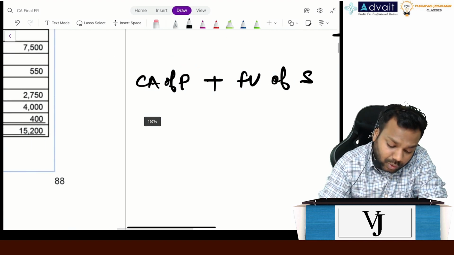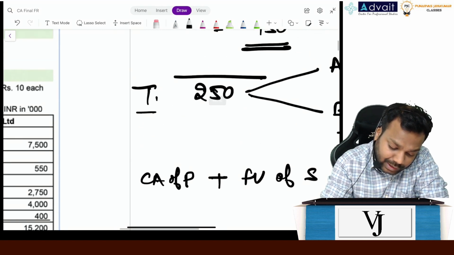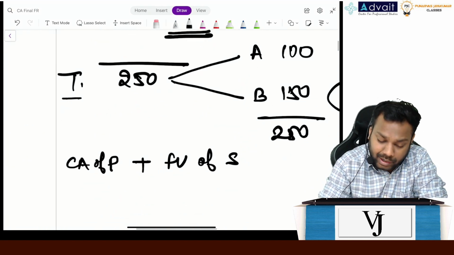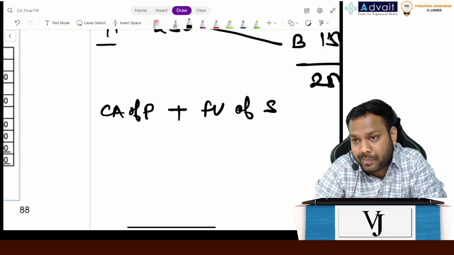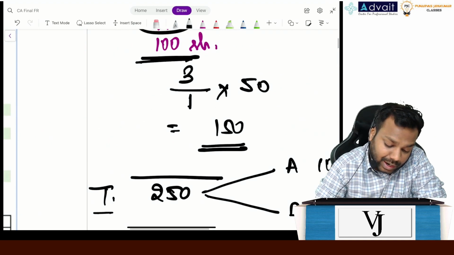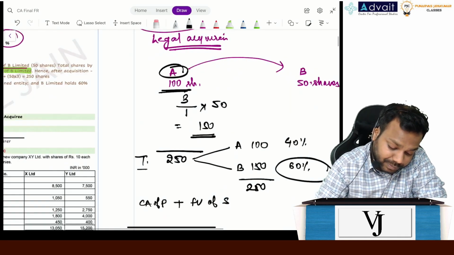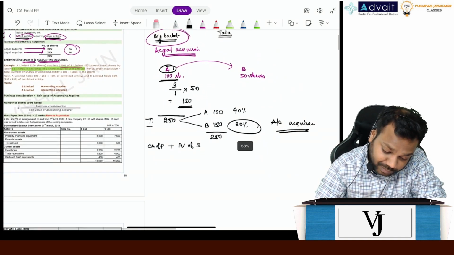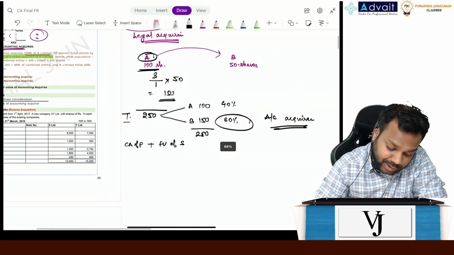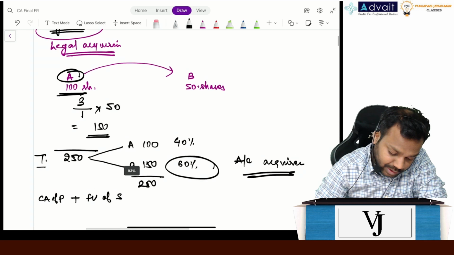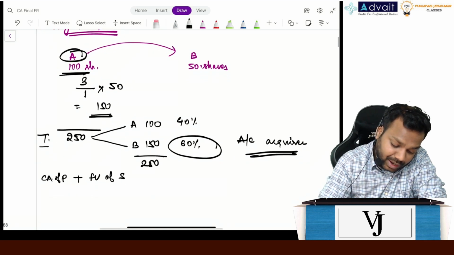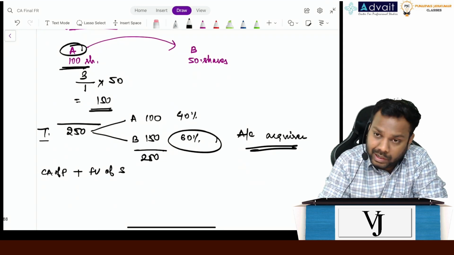Now let's suppose in this case Tata and Big Basket, our example. Who is P and who is S? Okay, again I'm saying, see this example. A was a legal acquirer, B was the legal acquiree.